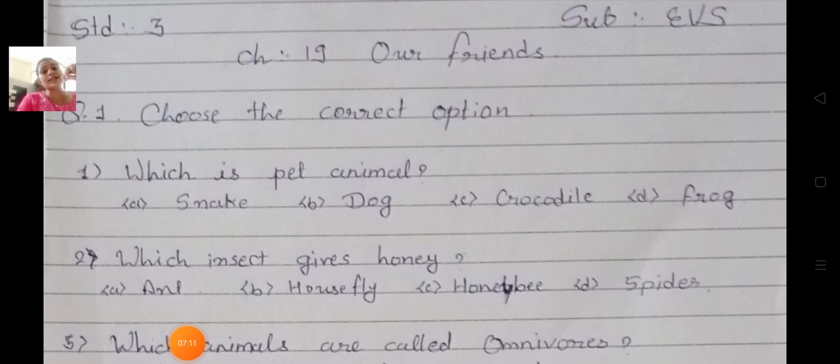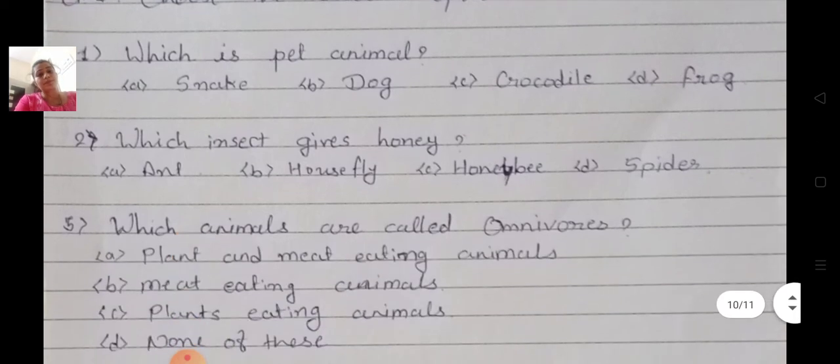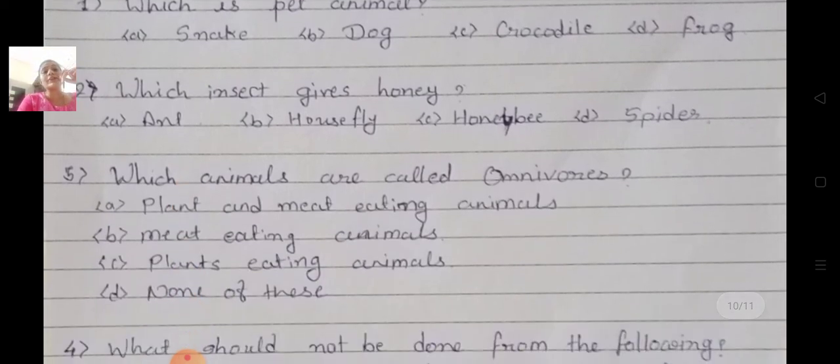Now let's start with the additional exercise. Question 1. Choose the correct option. First one, which is a pet animal? A. Snake. B. Dog. C. Crocodile. And D. Frog. So which one is a pet animal in this? It's a dog. Now the next. Which insect gives honey? Ant, housefly, honeybee or spider? So the answer is honeybee.